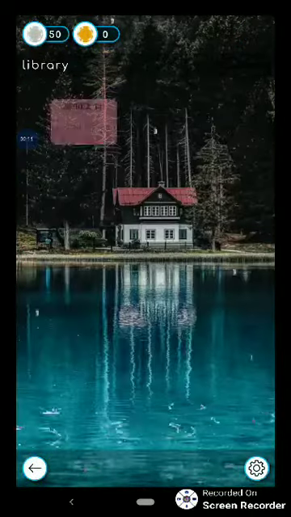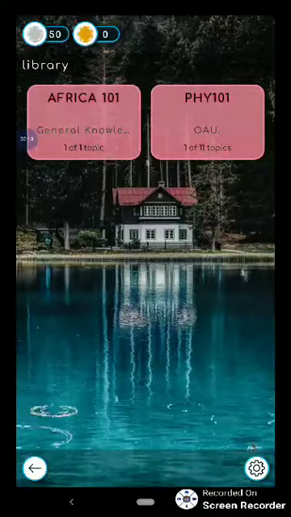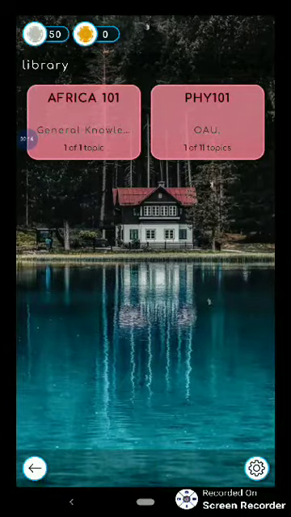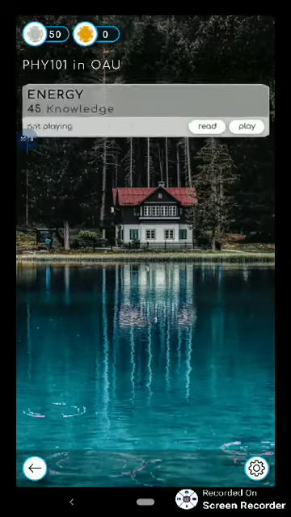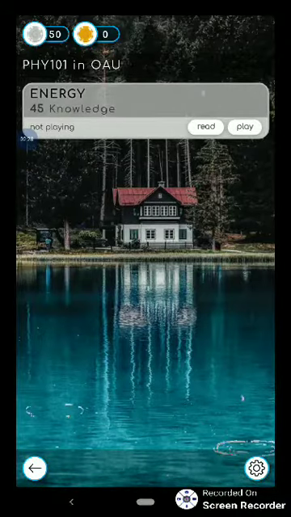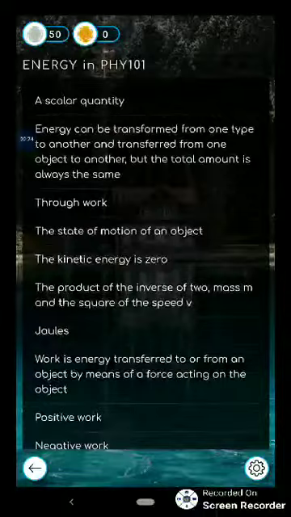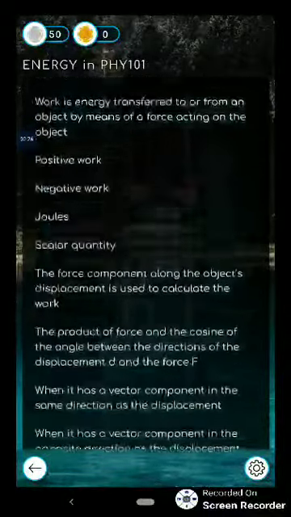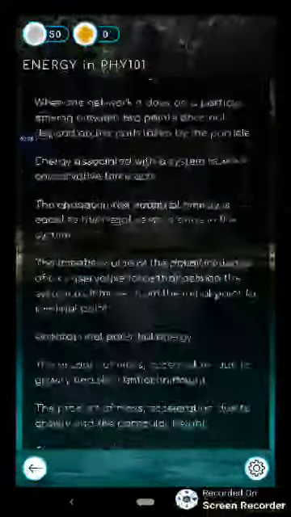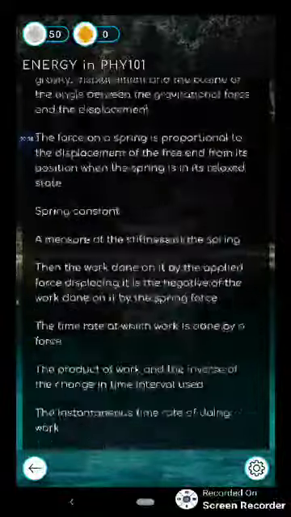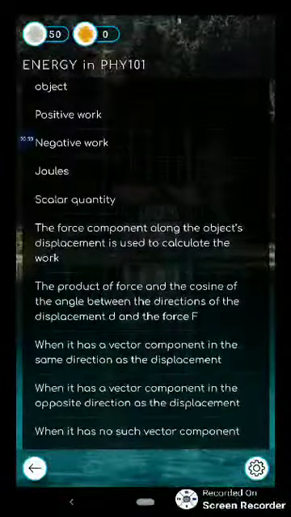Then I can go to my library. You can see I have this general knowledge on Africa there. I also have physics 101, which is for OAU students. As you can see, I can click on the read button. This is the content of that note. So a user is meant to read this note before continuing with the game.